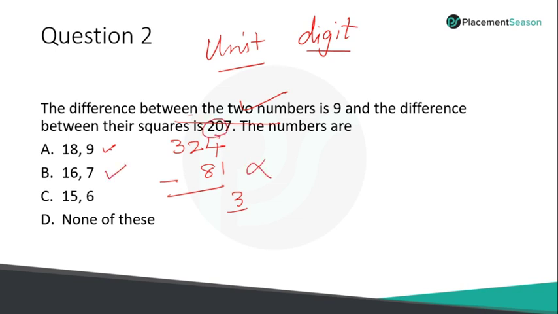So now let me try the next option, 16, 7. What is 16 square? 256. And what is 7 square? 49. So what is the difference? 6 minus 9, definitely the unit digit will be 7. So I hope this should be the answer. Yes, 207. The second condition is also perfectly matching. So the answer is 16, 7.